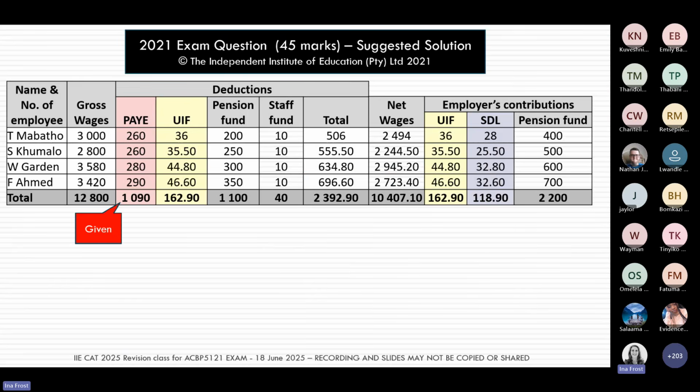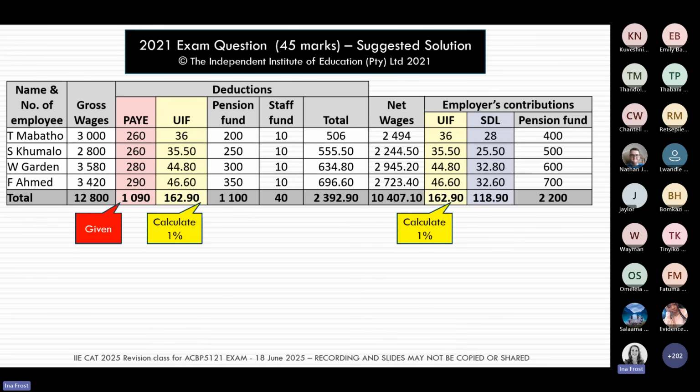So in a question like this, when we talk about these deductions, your pay as you earn, and remember that's your monthly income tax, that number we will always give you in the question. So you need to just go and check in the question. We will always give you the pay as you earn deduction that has to be made from each of the employees.